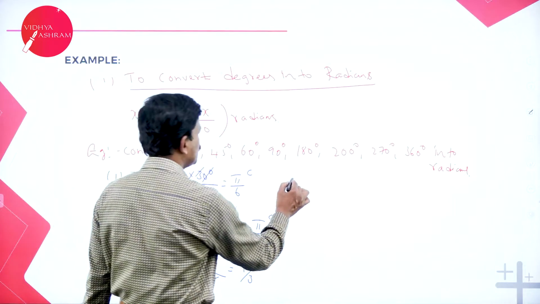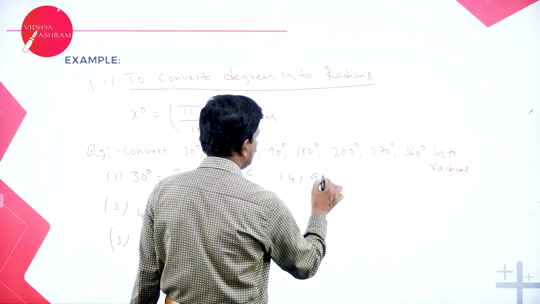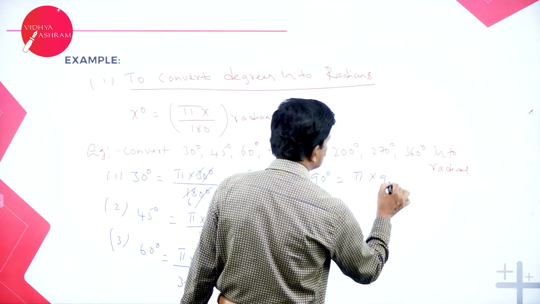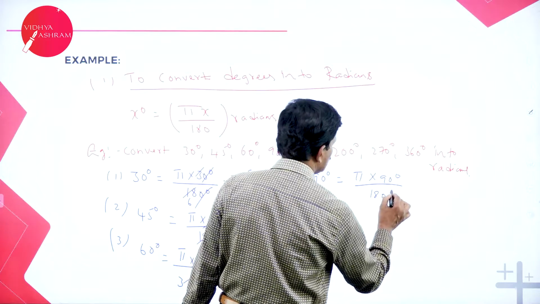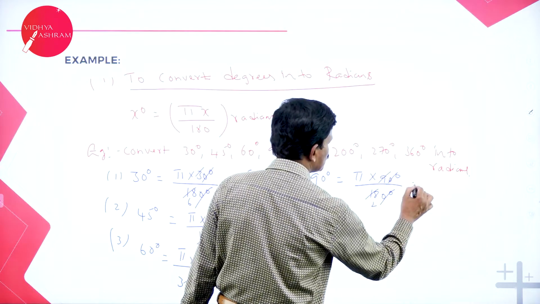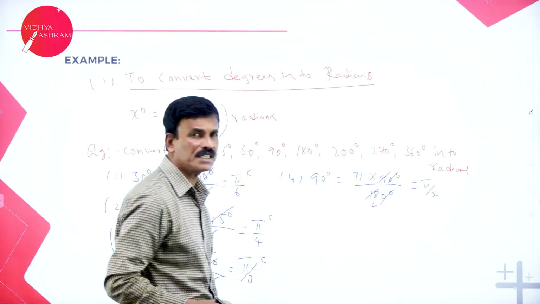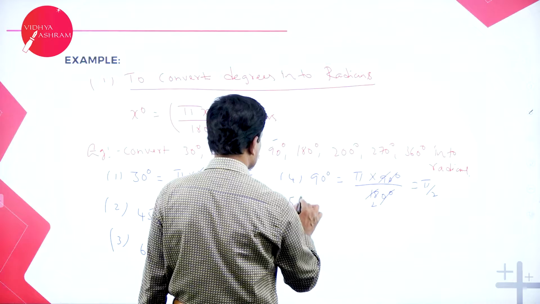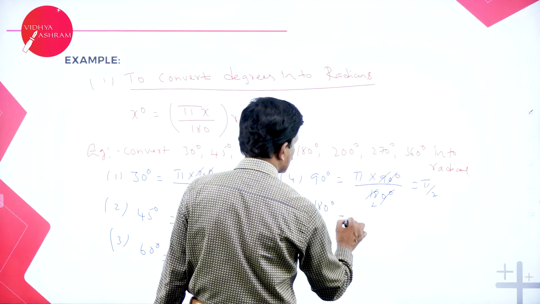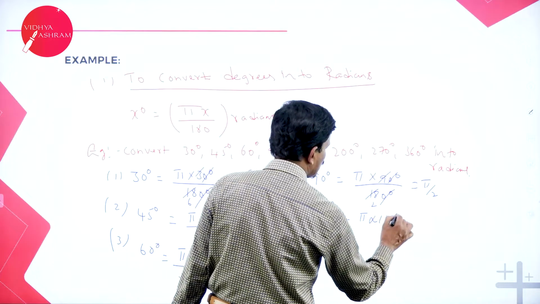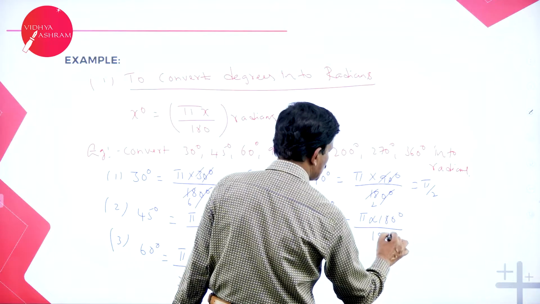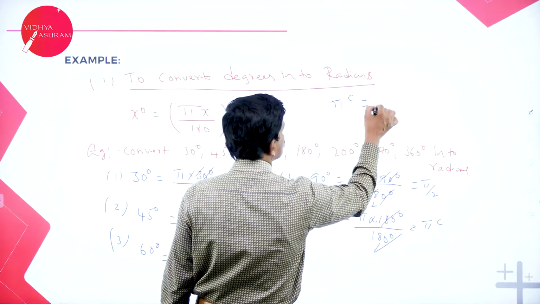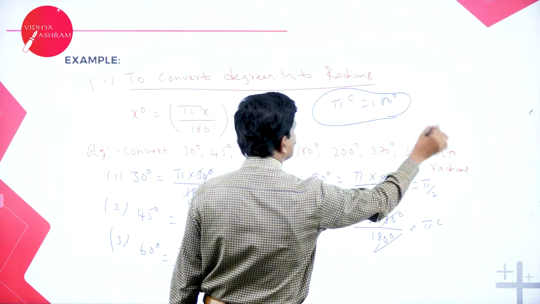Now if you want 90 degrees, 90 degrees can be written as pi into 90 divided by 180, gets cancelled, 9 2s are 18, this is pi by 2 radians. 90 degrees is equal to pi by 2 radians. Next, 180 degrees. 180 is nothing but pi into 180 divided by 180. This cancels. Pi radians is always equal to 180 degrees.